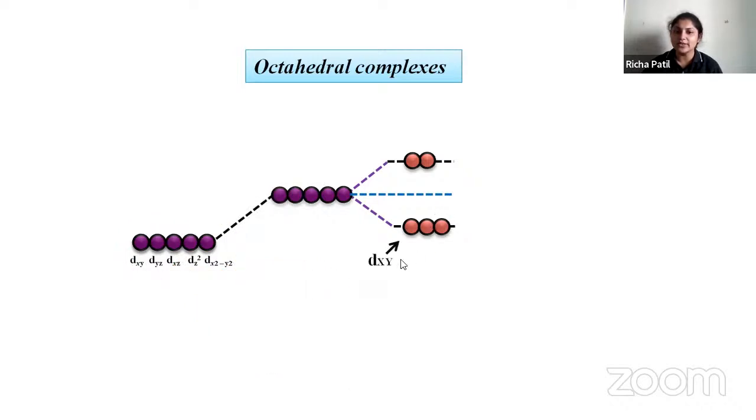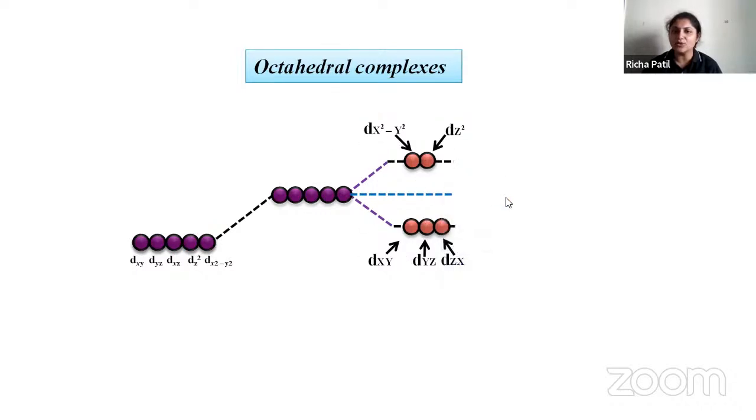So they will split: this is dxy, dyz, and dxz, and this is dx square minus y square and dz square. So the crystal field splitting takes place. In the presence of the ligand, the d orbitals split into these sets.